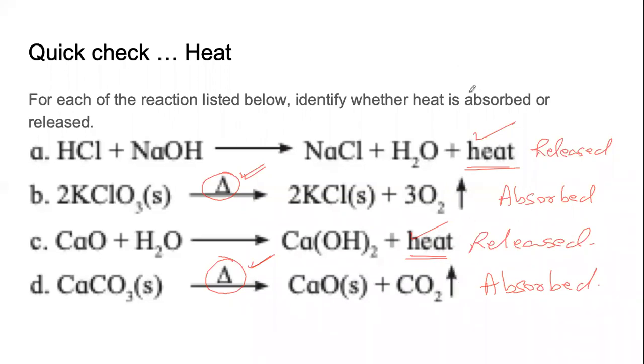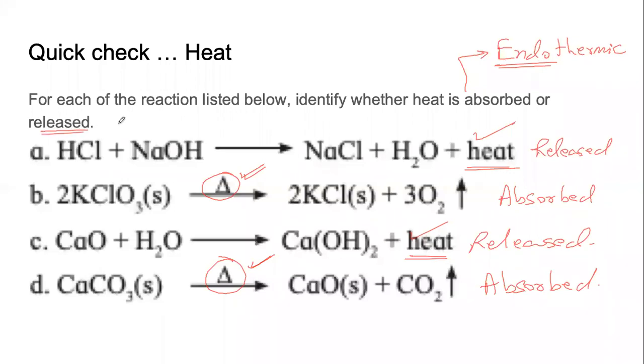Just try to remember 2 new terms. Maybe some of you know them already. The reactions in which heat is absorbed are called endothermic reactions. Endothermic. Endo means inside. Absorption happens, we are taking something inside.